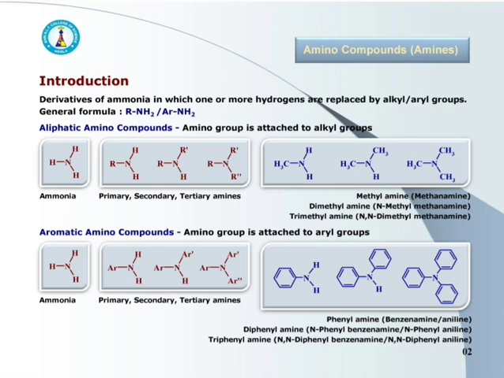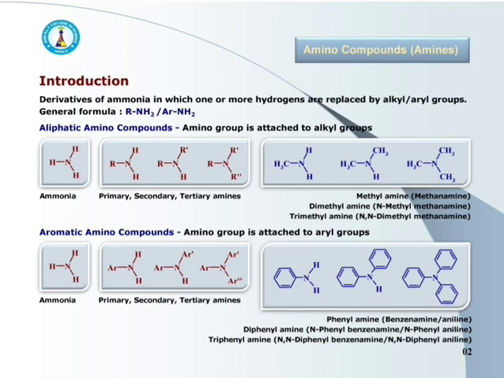Next one, that is dimethylamine, also called N-methylmethanamine. It is secondary amine. Replacement of two hydrogens by CH3 group. And last one, that is trimethylamine, or we can say N,N-dimethylmethanamine.